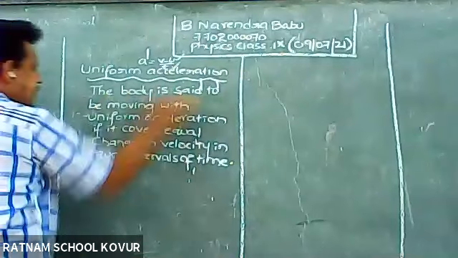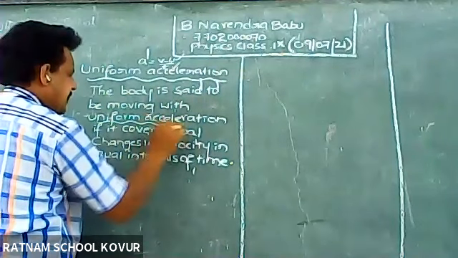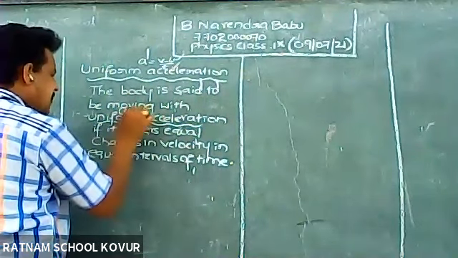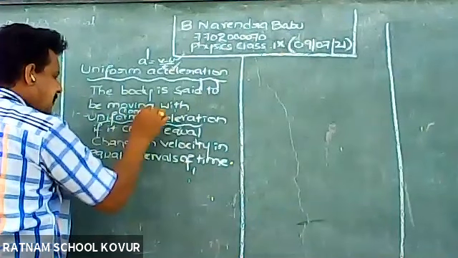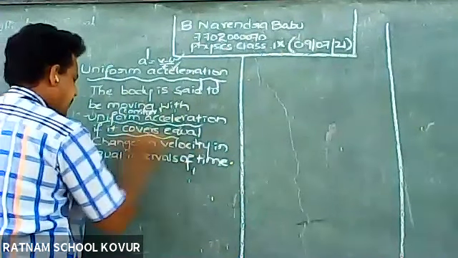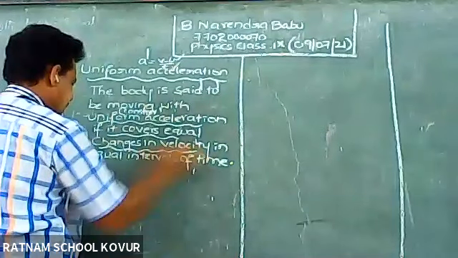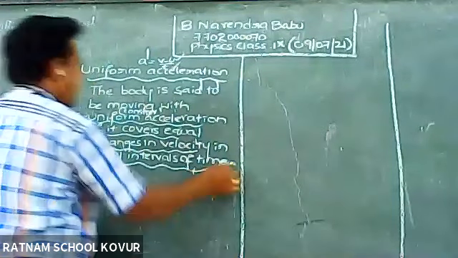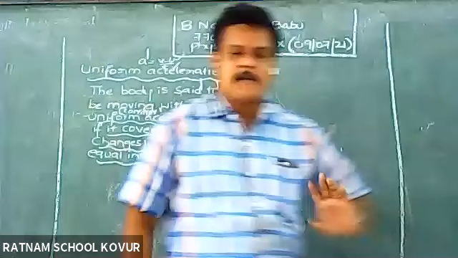This is the definition of uniform acceleration.